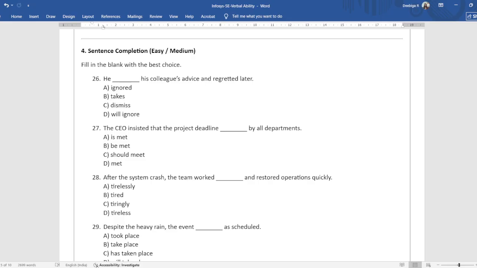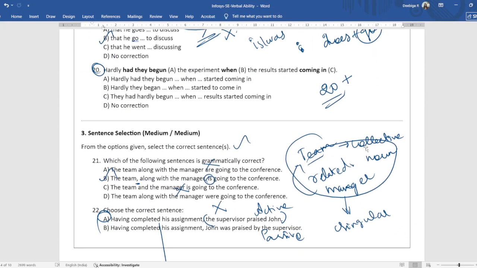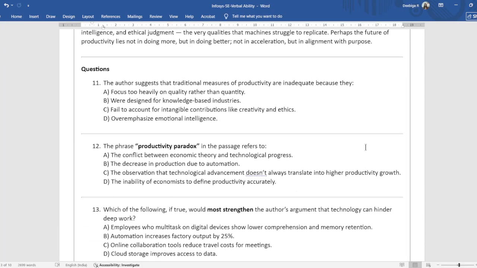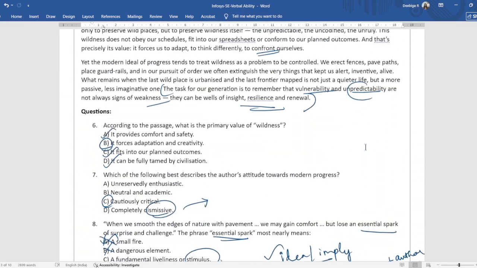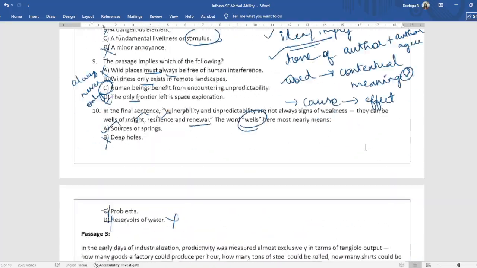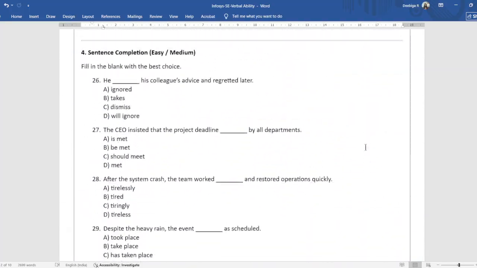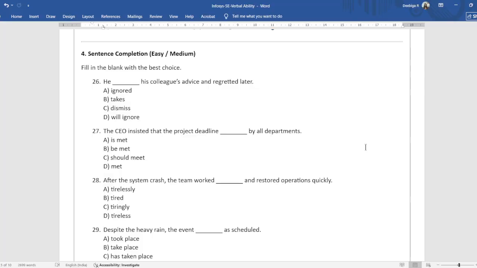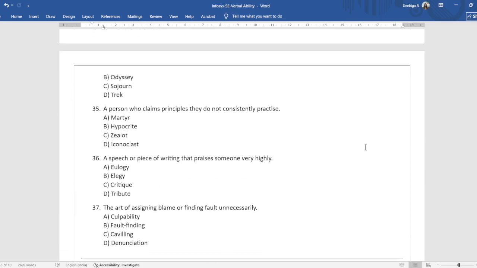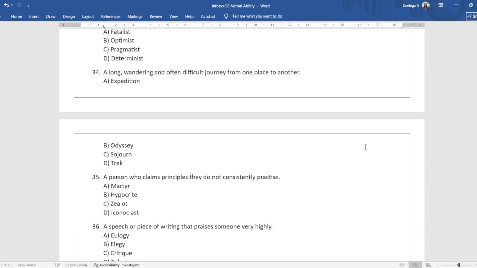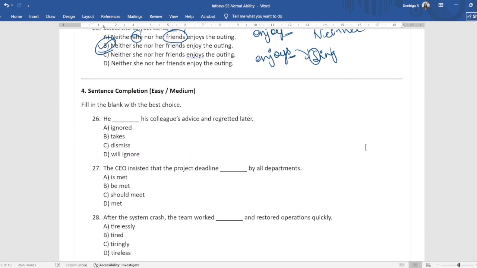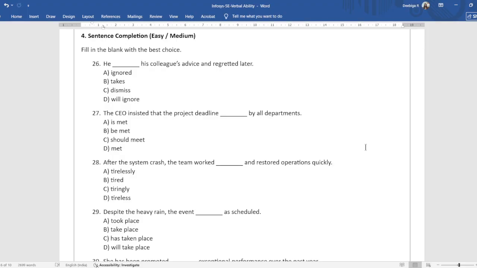In the last video, I covered the questions in verbal ability: sentence selection, sentence correction, and reading comprehension, and I solved all of these questions. In this part, I'm going to be solving sentence completion, para jumbles, one word substitution, spotting an analogy, fill in the blanks, and everything. This is for the Infosys verbal ability section of the assessment. If you haven't watched the before part, just go and watch it and continue with this.